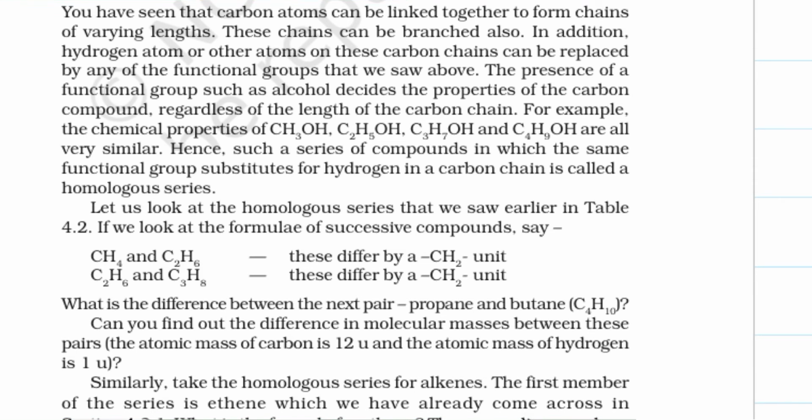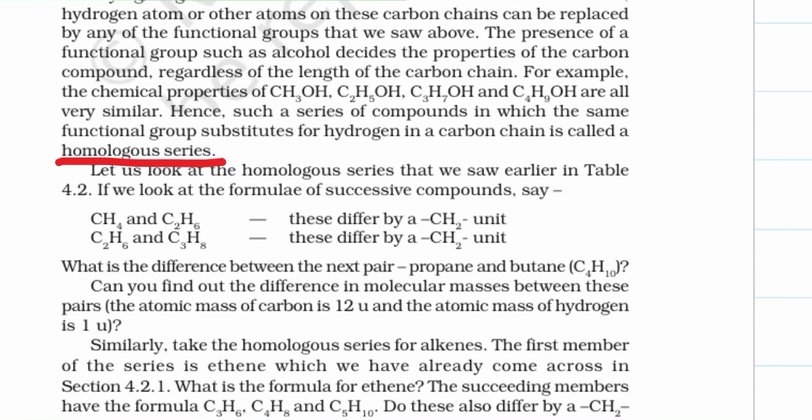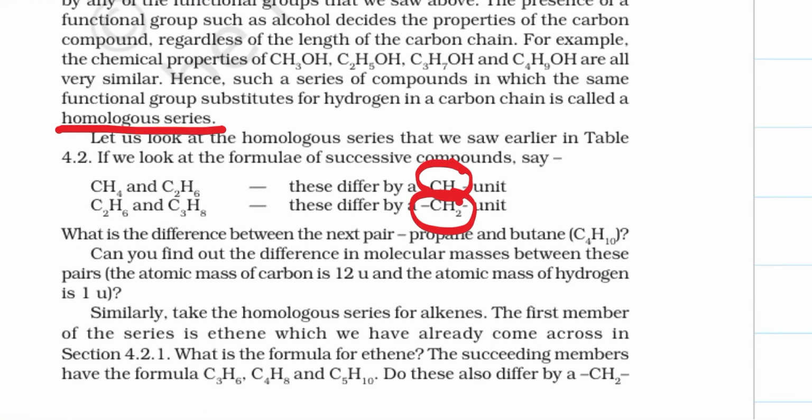Hence, such a series of compounds in which the same functional group substitutes hydrogen in a carbon chain is called a homologous series. So you can see in the homologous series seen below, for CH4 and C2H6, the difference between the two is a CH2 unit. In the same way, for C2H6 and C3H8, the difference is CH2 again. What is the difference between the next pair? Obviously it will be CH2. So the difference goes on increasing. Now can you find out the difference in molecular mass between these pairs?